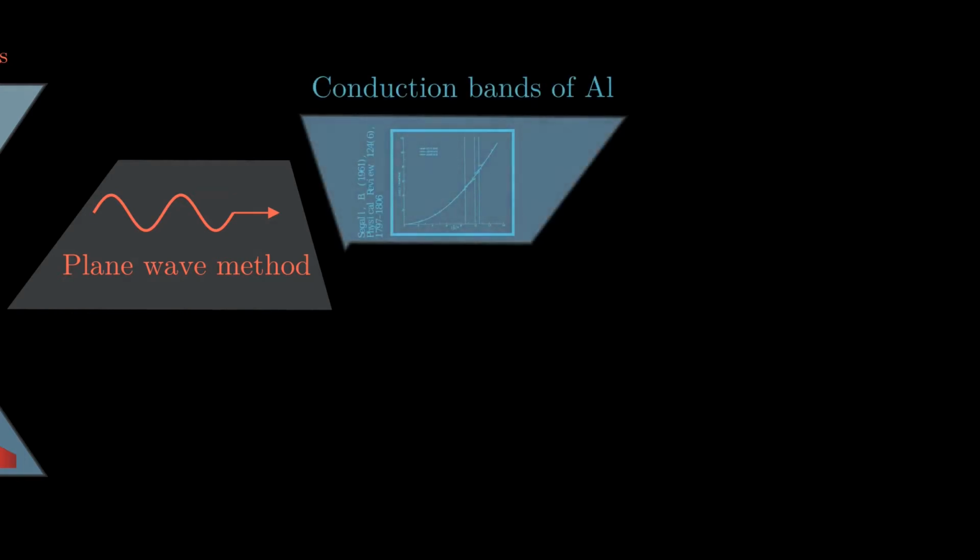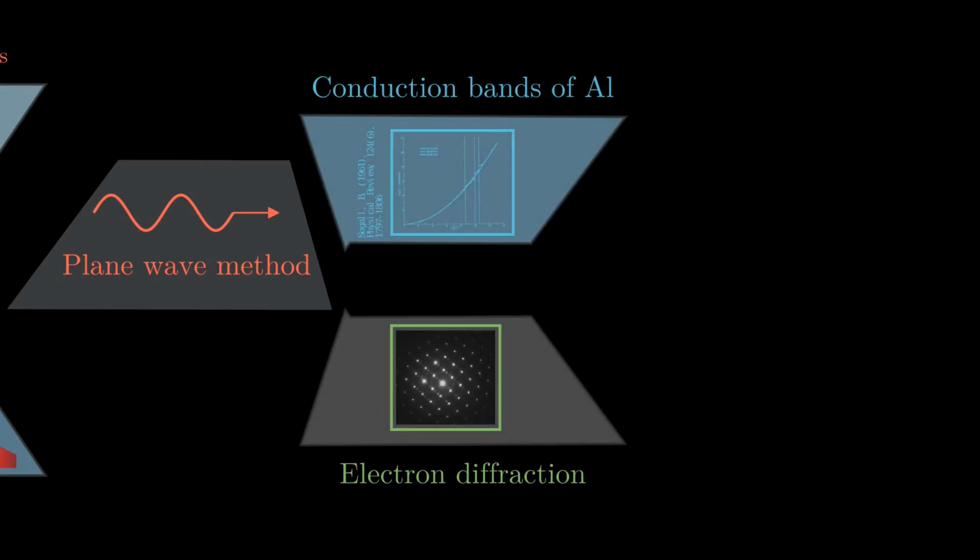Generally, the plane wave method works well for potentials that are weak compared to the free electron kinetic energy. This is notably the case for the conduction bands of aluminum. This is also the case in electron diffraction experiments in which kinetic energies are orders of magnitude larger than the potential energies. A slightly modified version of the plane wave method is in fact an industry standard in electron crystallography.